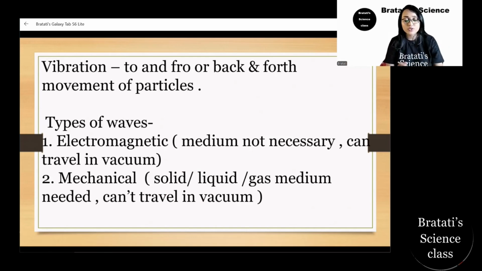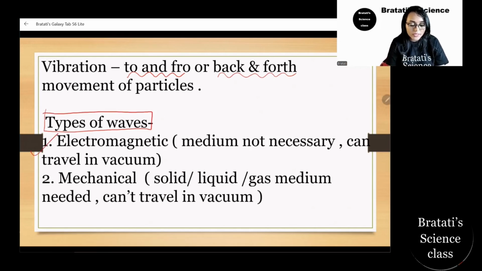The vibration is just now, as I said, either the to and fro movement or the back and forth movement of the particles, that we call a vibration. Okay, now coming to the types of waves. The waves are of two types, the electromagnetic wave and the mechanical wave. The electromagnetic wave, like UV rays, ultraviolet rays, requires no medium at all. Electromagnetic waves need no medium at all.